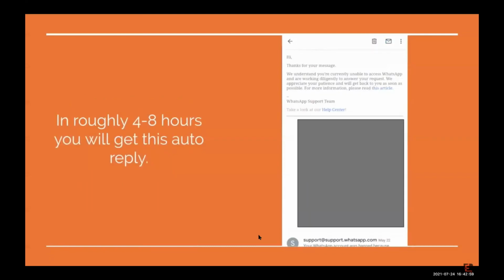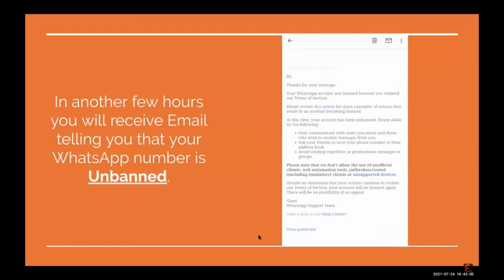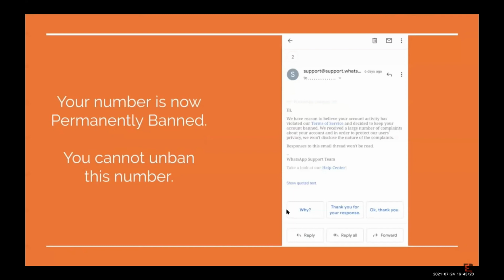After some time you will get this autoresponder that your message has been received, and this is just an acknowledgement that they have received your email. In a few hours you might receive this mail which says that your number has been unbanned. So now you can register and start using WhatsApp once again. But generally if you get this kind of message, or if your number gets banned 2 or 3 times, then you receive some message like this which tells you that your number is permanently banned and it will remain banned.